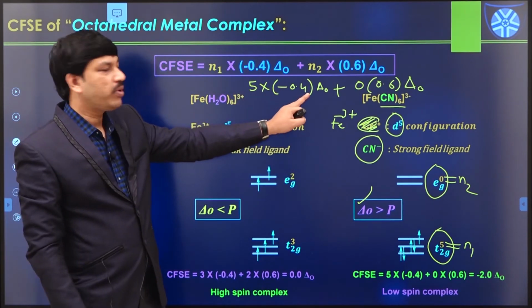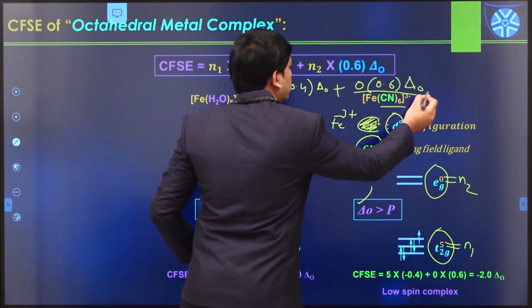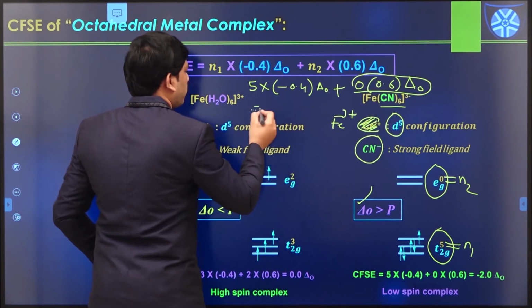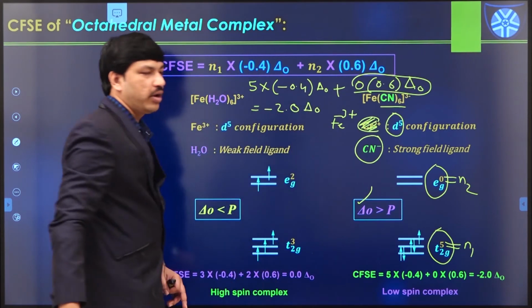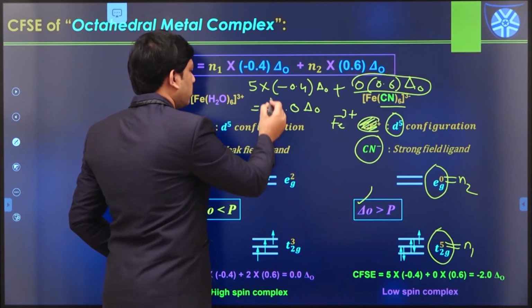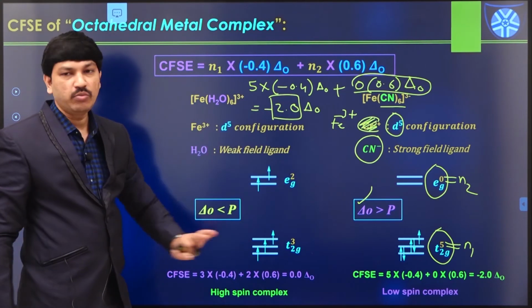So that means this value actually is 0, and we have minus 2.0 delta naught value.